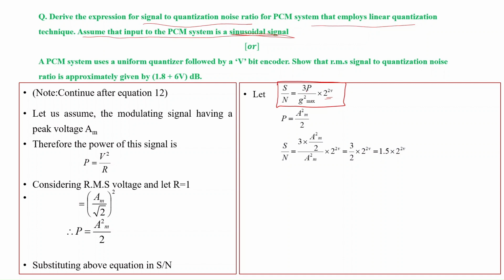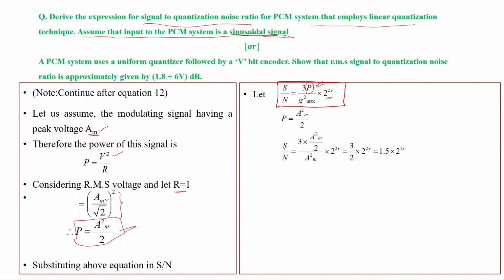Now P means the signal power, which we need to calculate. Because I assumed a sinusoidal wave, the amplitude of the message signal is AM. We know that power is V square by R, where V is the root mean square value. Therefore, I will take AM by root 2 whole square. So power is V square by R, and assuming R is equal to 1, we get P is equal to AM square by 2. So in this equation, we substitute AM square by 2 in place of P.